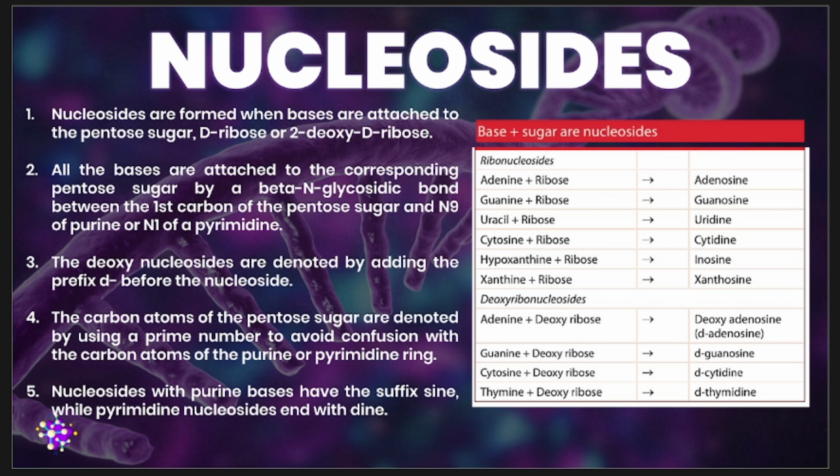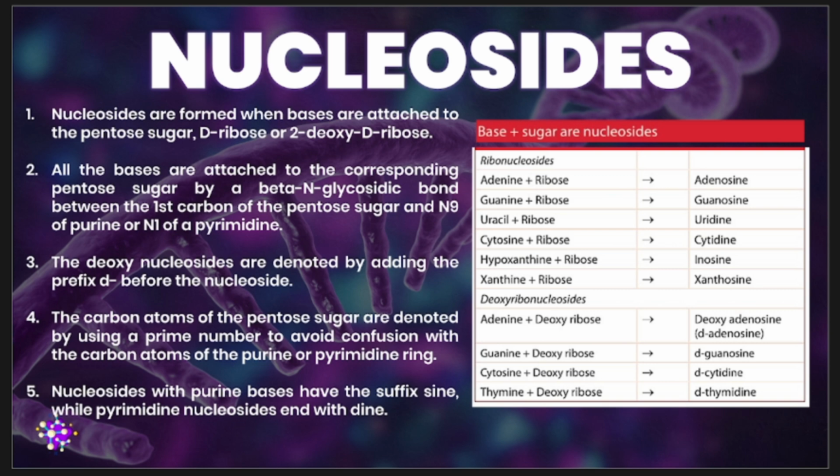The base will form a glycosidic linkage. Specifically, it will form a beta-N-glycosidic bond or linkage with the first carbon of the pentose sugar, whether it be D-ribose or 2-deoxyribose. If the base is a purine base, it will have a beta-N-glycosidic linkage with the first carbon of the pentose sugar at N9 if it's purine, and N1 if it's pyrimidine.